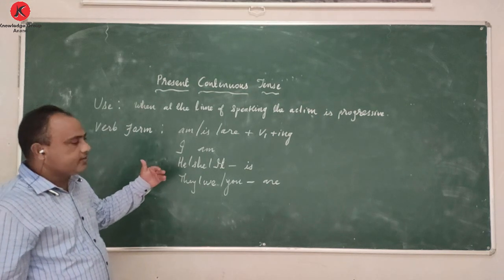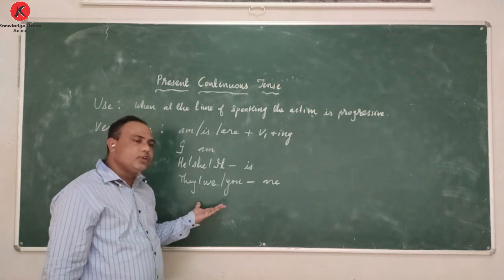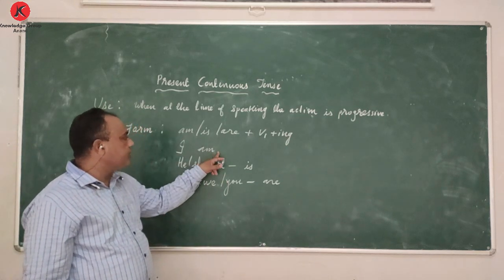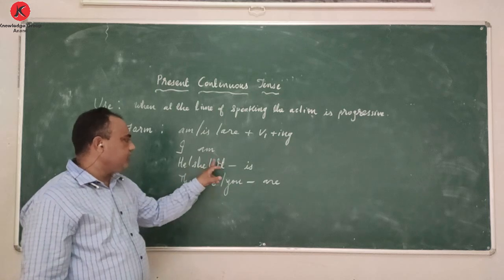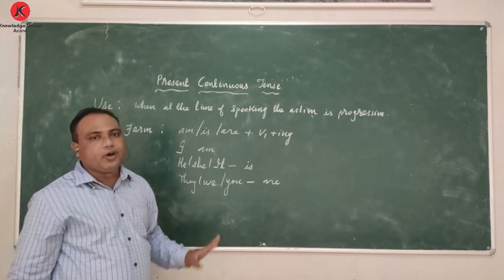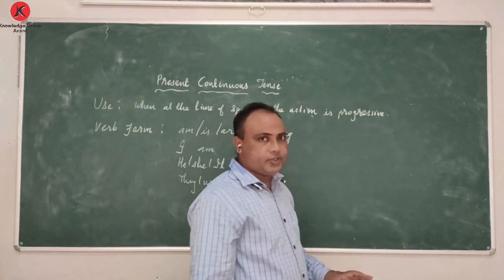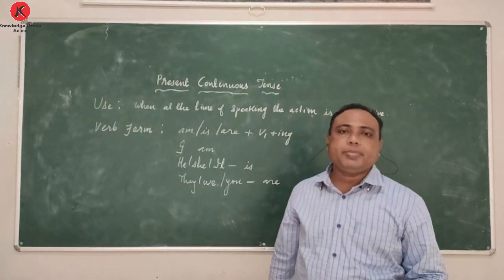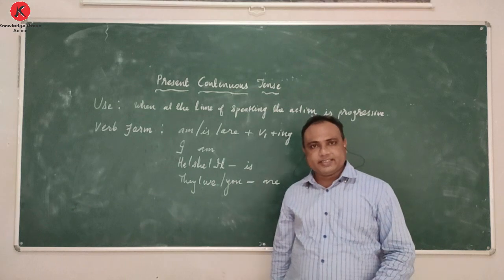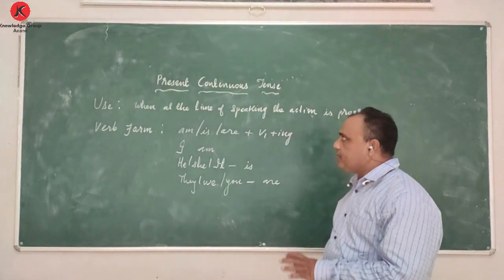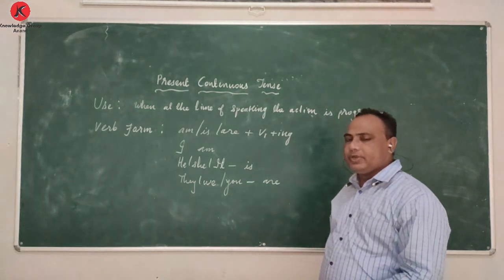Suppose a sentence is negative, then in that case, what are we supposed to do? We simply add not: I am not, he is not, they are not. Just add not after this one. Compared to all other tenses, this is quite straightforward, very simple.